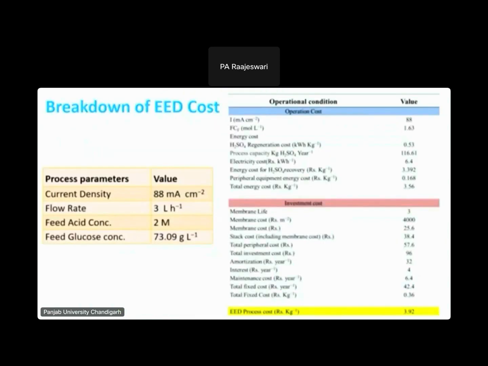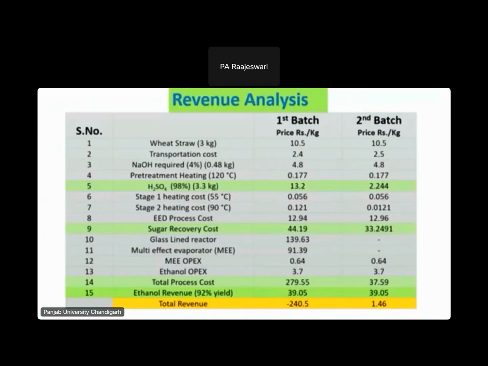So we have broken down the EED cost, the electrolysis system, which includes the operational cost as well as the investment cost. The operational cost includes energy cost, and the investment cost includes maintenance cost, membrane cost, amortization, etc. The total cost of the EED will be 3.92 rupees per kg of H2SO4.